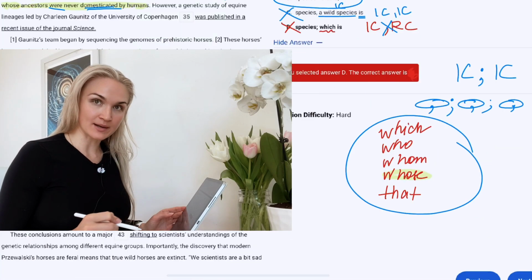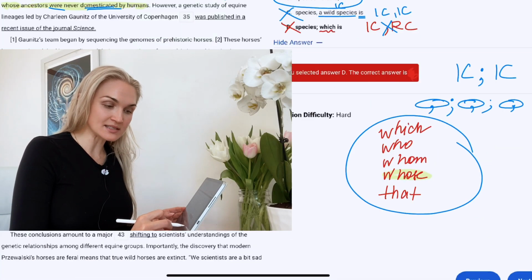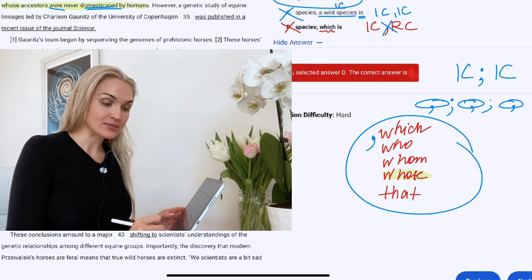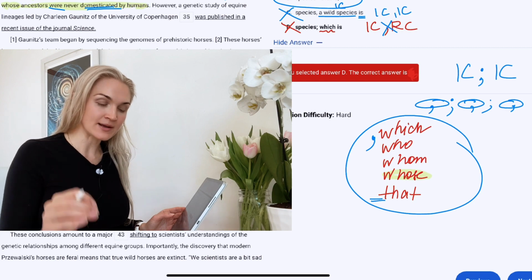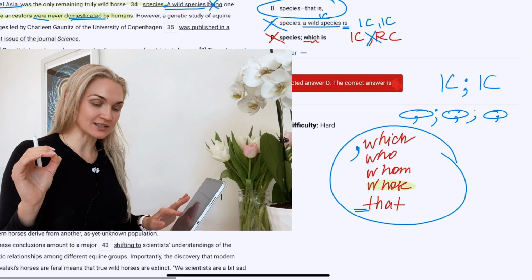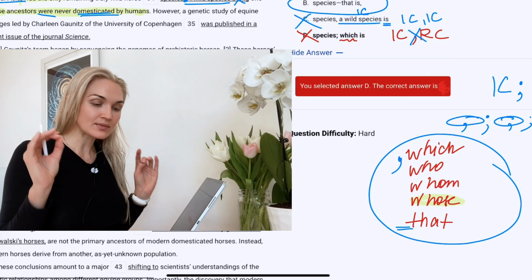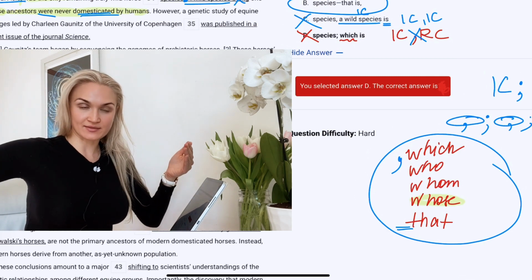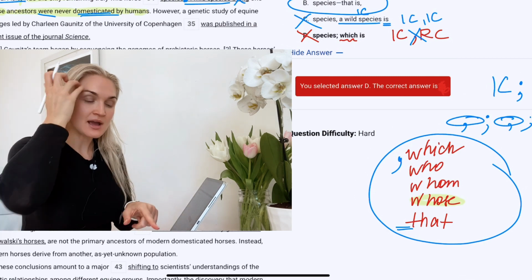So here's what they are. There's probably always going to be a comma in front of which. There's probably never going to be a comma in front of that, but don't take my word for it. There are situations where the College Board can create a scenario for you where there will be a comma in front of that, or no comma in front of which. But this is just a general recommendation. And if there are verbs inside of the relative clause, do not consider them main verbs that are clause forming and will decide whether something is an independent clause or not. I hope this really helped you.